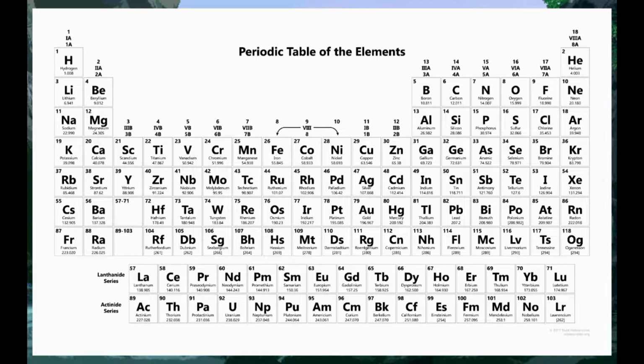On the other hand, the number of shells increases as we go down the group. You will find that these elements of second period do not have the same number of valence electrons, but they contain the same number of shells. You also observe that the number of valence shell electrons increases by 1 unit, as the atomic number increases by 1 unit on moving from left to right in a period.